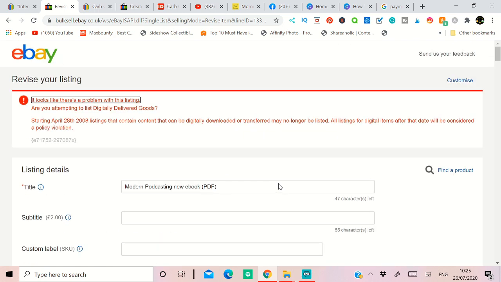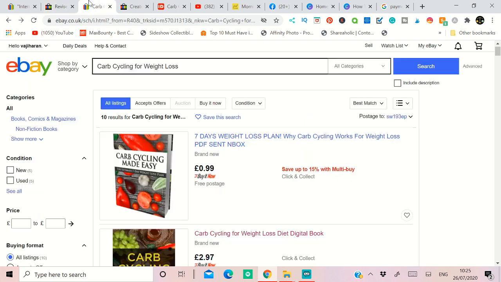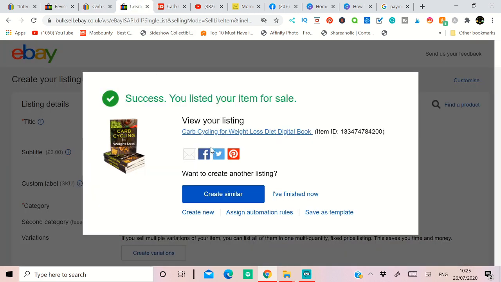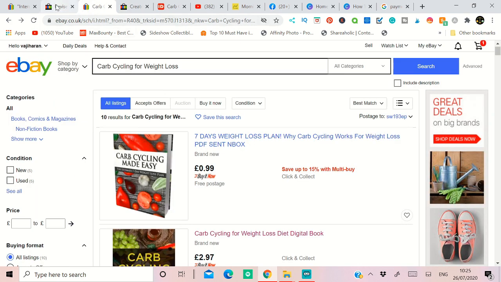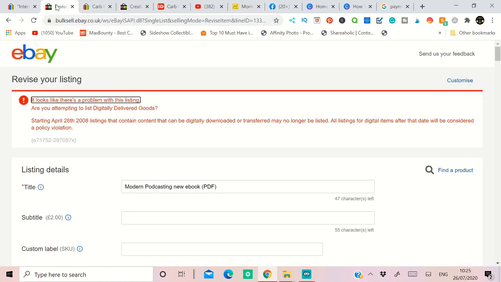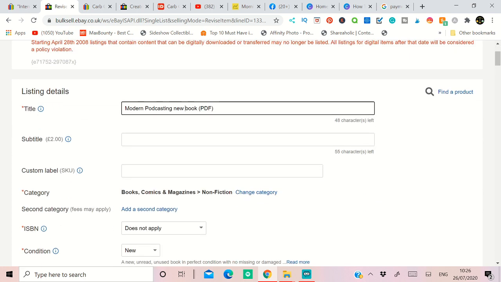Now what I have to do, when you come to the bottom, you can resolve this issue by a couple of things. First, on the title, never put ebook on there. If you see my grab title here, this is a grab psychedelic diet digital book. Never put ebook, don't mention ebook, because the eBay algorithm is advanced, they will automatically know whether you are selling an ebook or not. So what I can do is select and remove the e in front of it, and put book and PDF. This is the first thing.